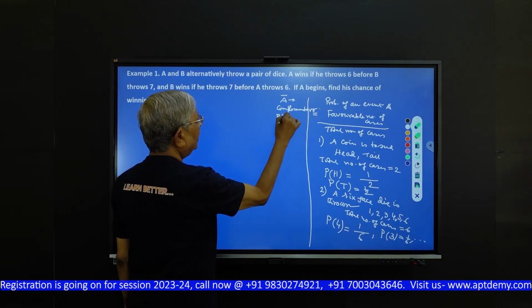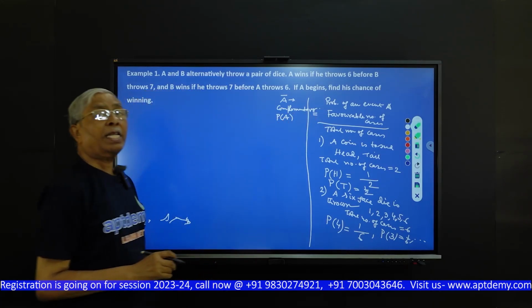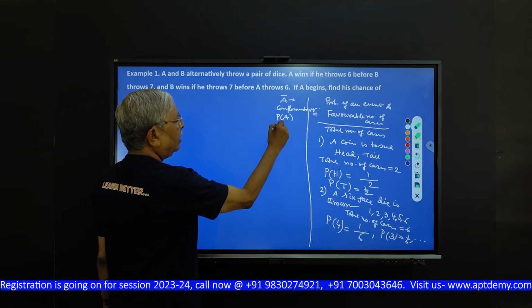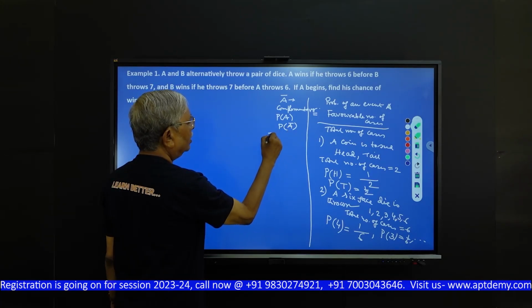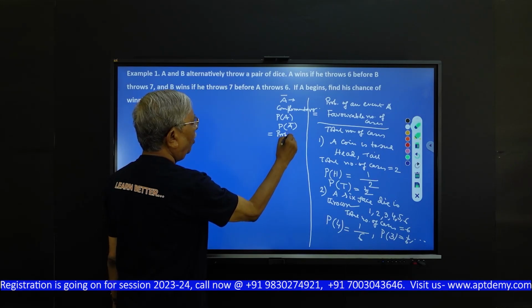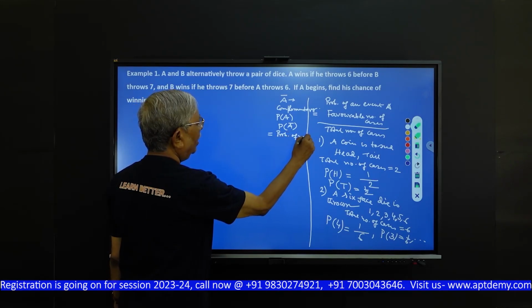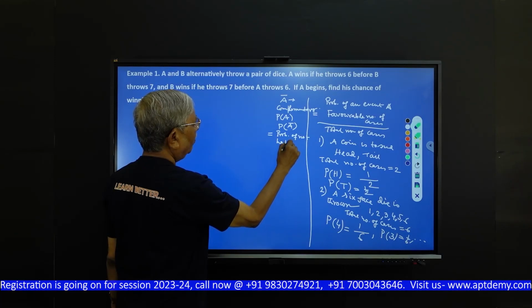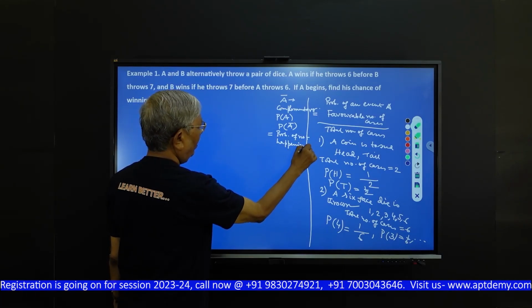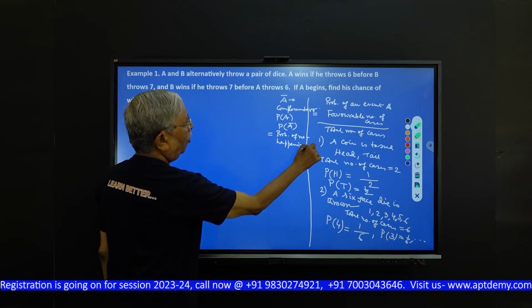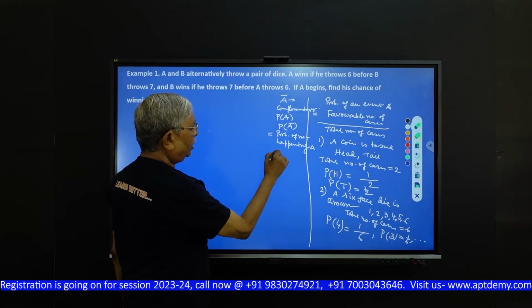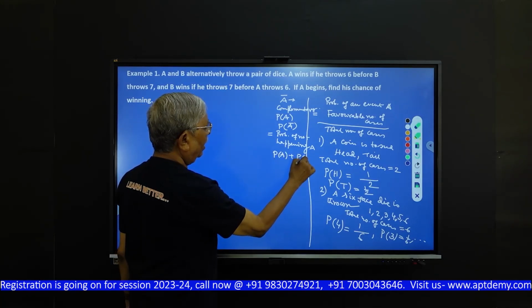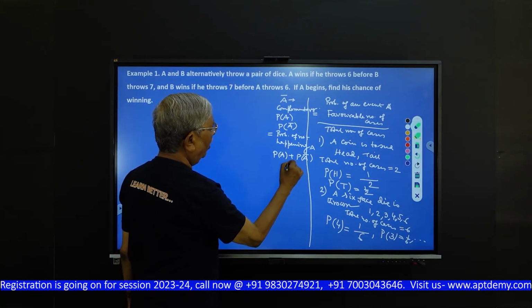If P(A) is the probability of happening A, then P(A bar) is the probability of not happening A. And it should be noted that the total probability, that is, the probability of A and the probability of A bar, is 1.